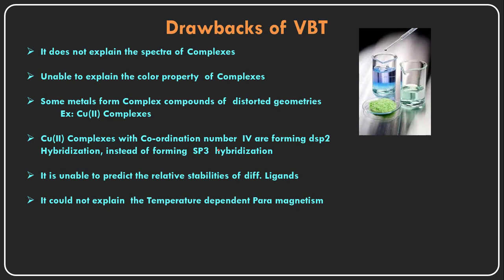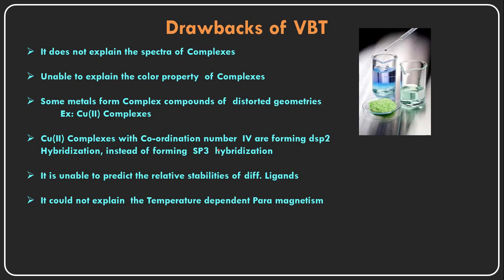So because of the presence of unpaired electrons, the compound gets a magnetic behavior, it turns into a magnetic compound. When placed in an external magnetic field, it will be attracted by the external magnetic field.